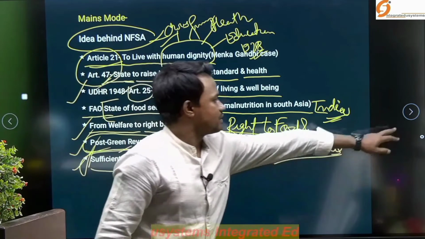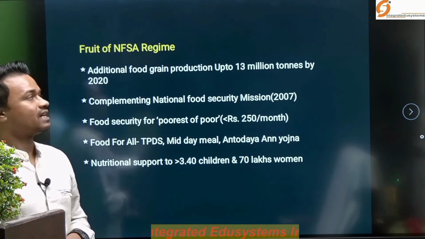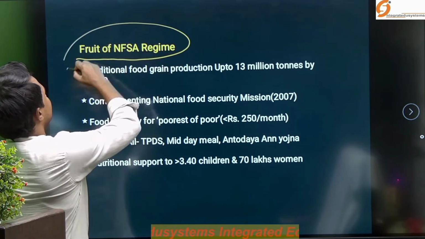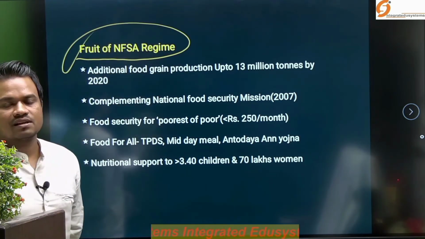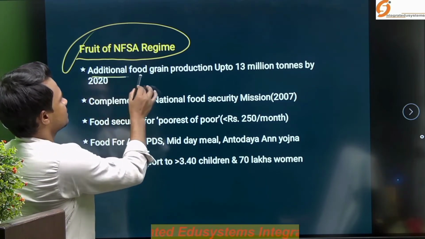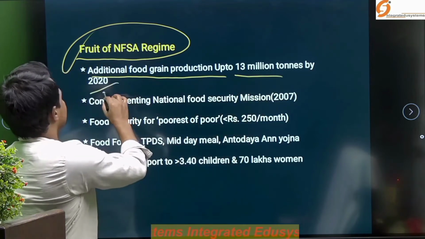So, ahead, if you see the fruit of the NFSA design, what are the important benefits or outcomes that happened because of the National Food Security Act? The first benefit is additional food grain production, up to 13 million tons by the year 2020.